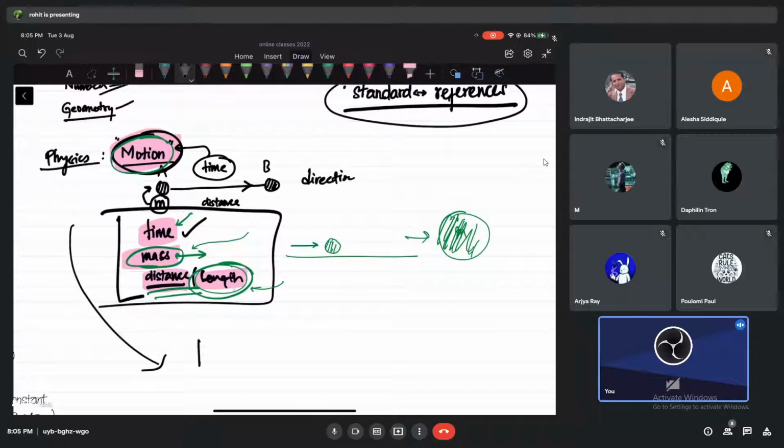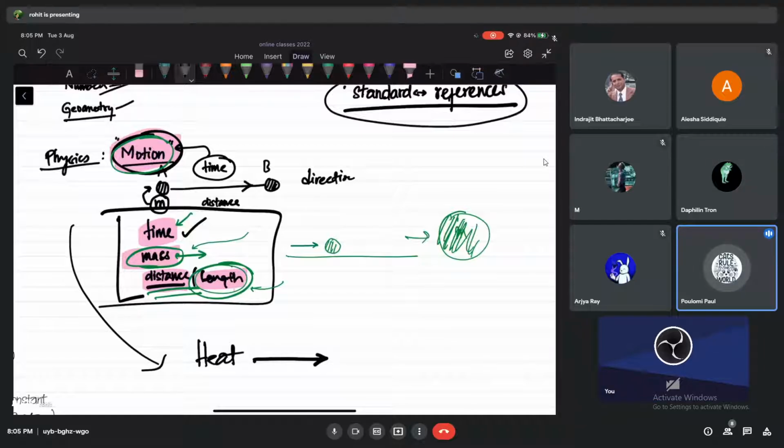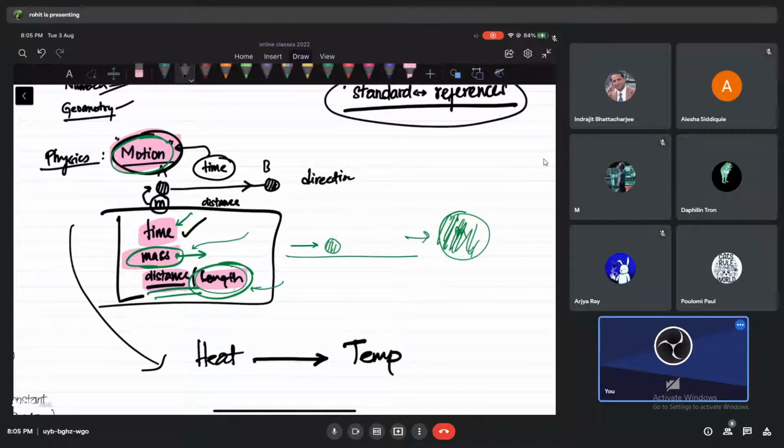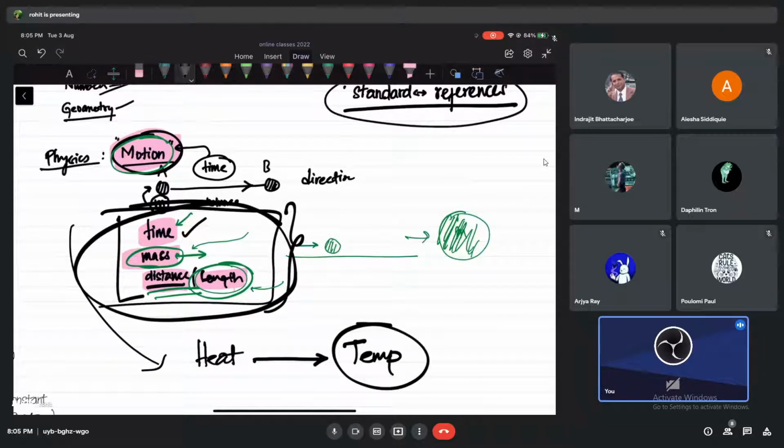People studied about heat. In heat, do you think we need time measurement? Maybe yes, we need it, but what else do you think we measure in heat? Temperature, yes. But look at this. Do we have temperature in any of these, or don't we?